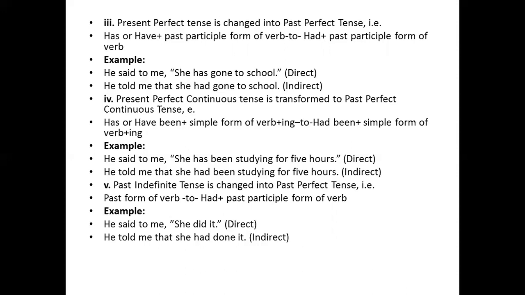Next, present perfect continuous tense is transformed to past perfect continuous tense. That is, has or have been plus simple form of verb plus ing has been changed into had been plus simple form of verb plus ing. As for example, he said to me, she has been studying for 5 hours. Indirect speech: he told me that she had been studying for 5 hours.